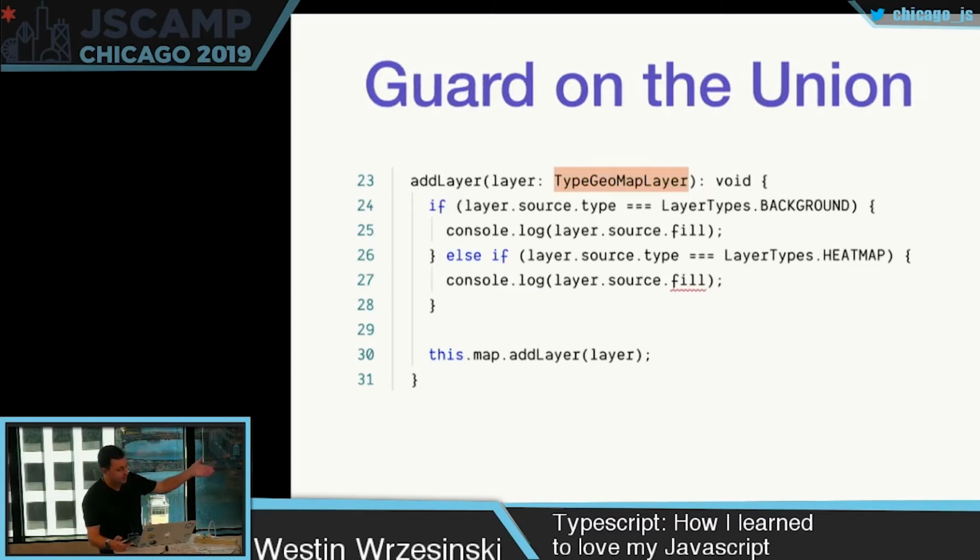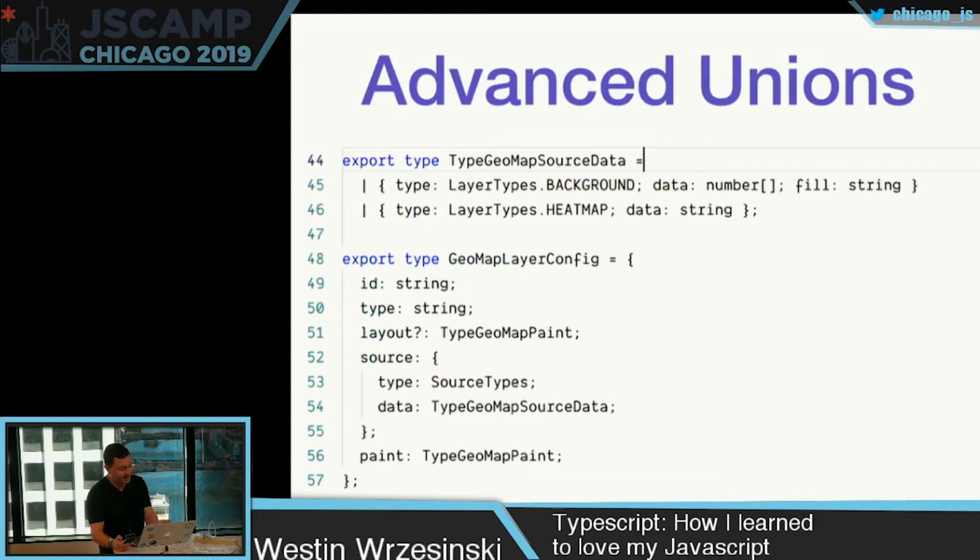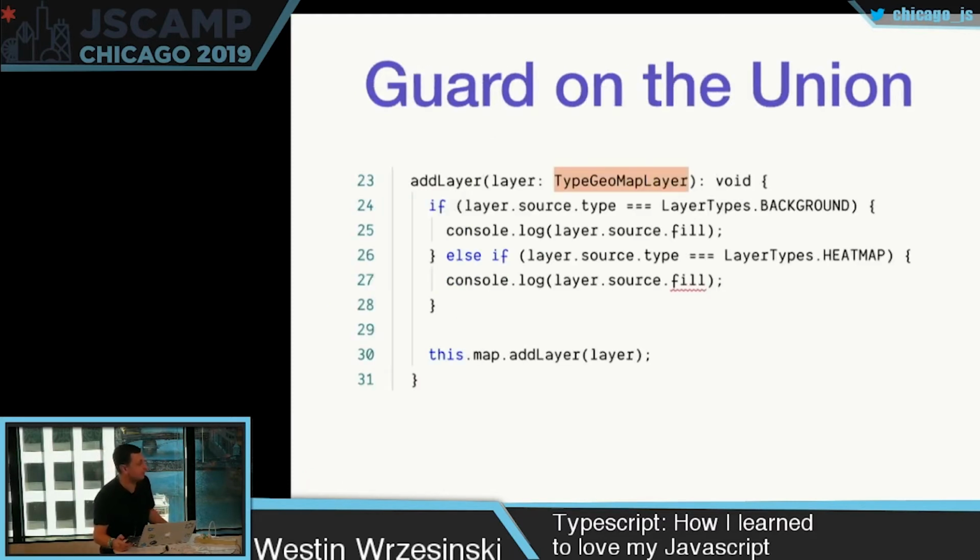So if I go in here and I say, I want to console.log the fill of a layer, if the layer type is background, I can console.log fill, and TypeScript's happy because the layer type background specified it had a fill in its signature. But heat map doesn't have a fill. So we see that I actually get an error because TypeScript's smart enough to know that this specific variant of this type, when it's a heat map, doesn't actually have a fill. So that's how things could have unfolded in a nicer way with TypeScript, and still got me to the end product.